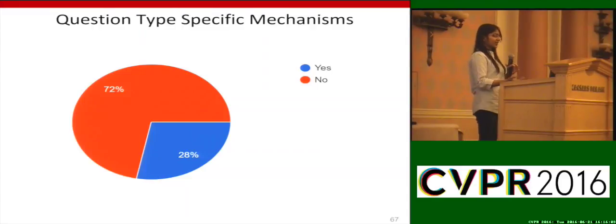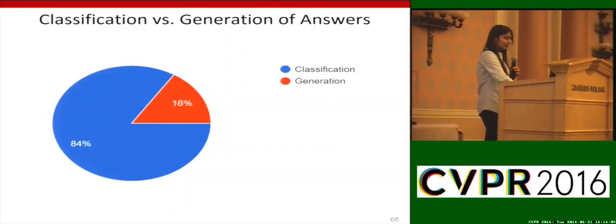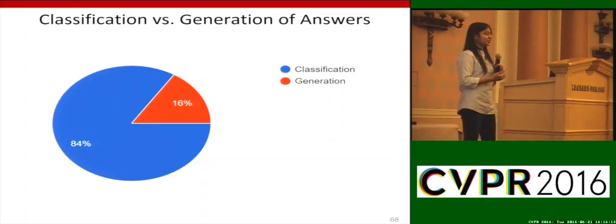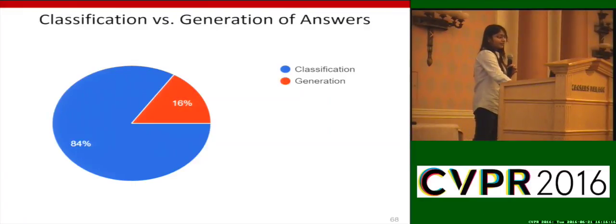They have just one single monolithic model. As I said before, most of the teams are not using generation but a classification mechanism to answer questions by classifying into one of the top K answers.